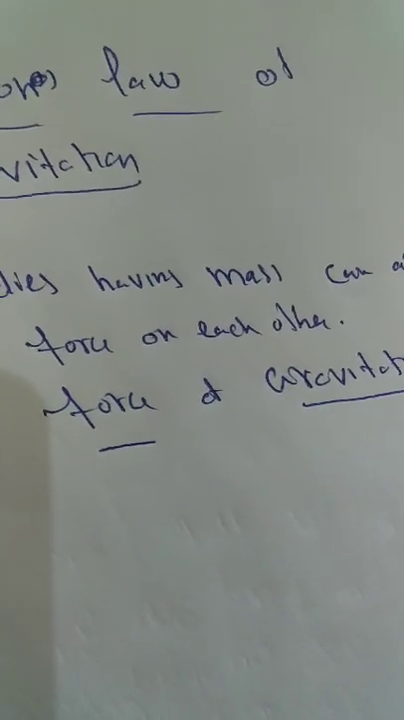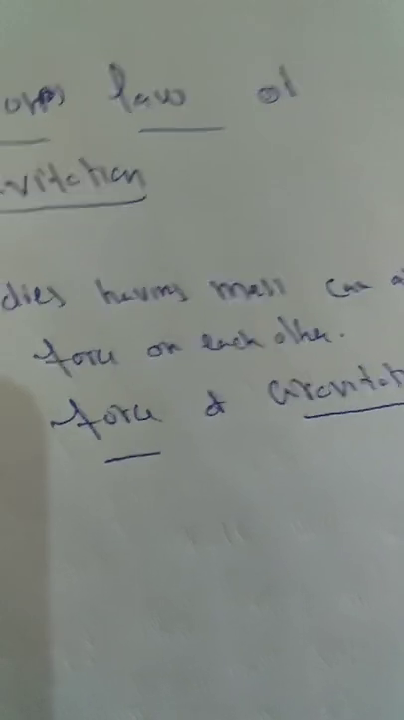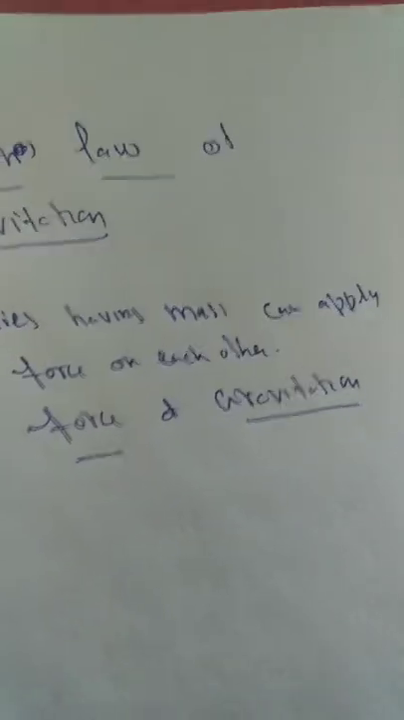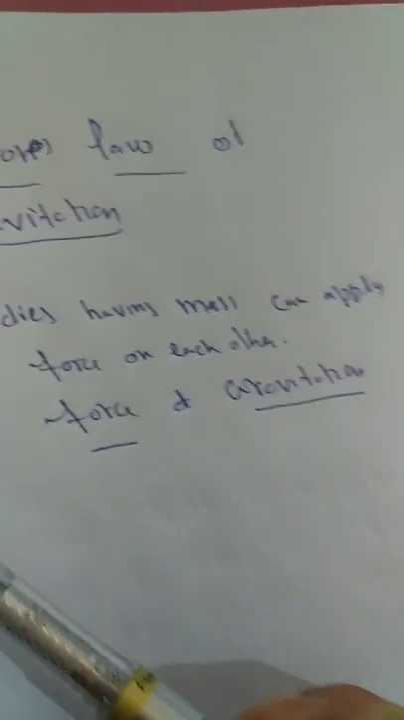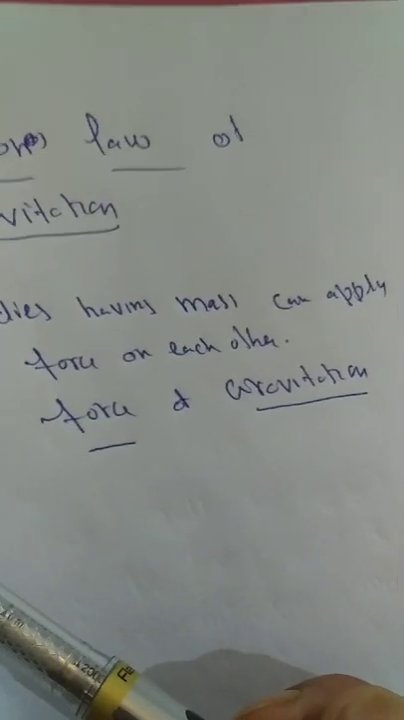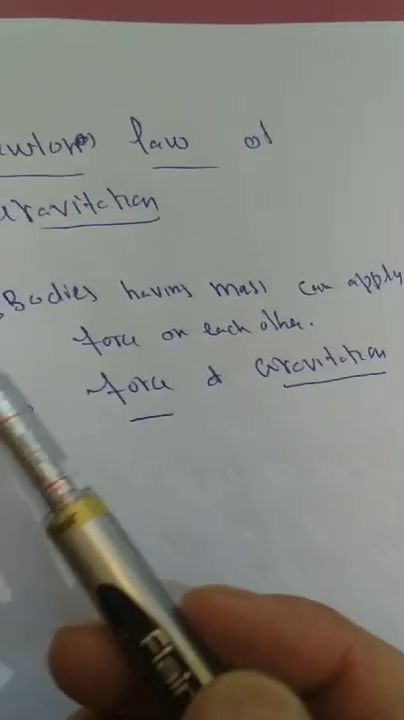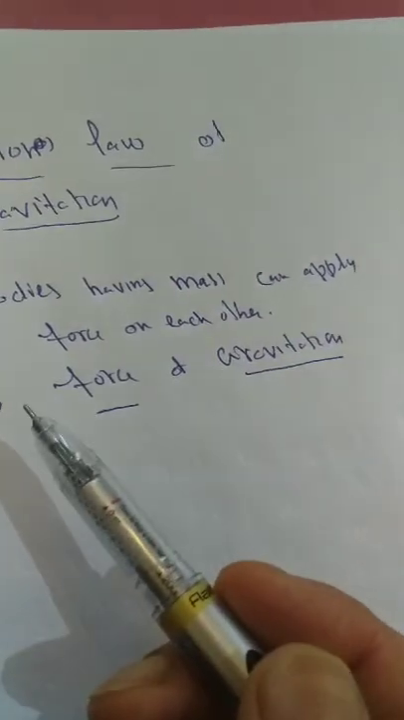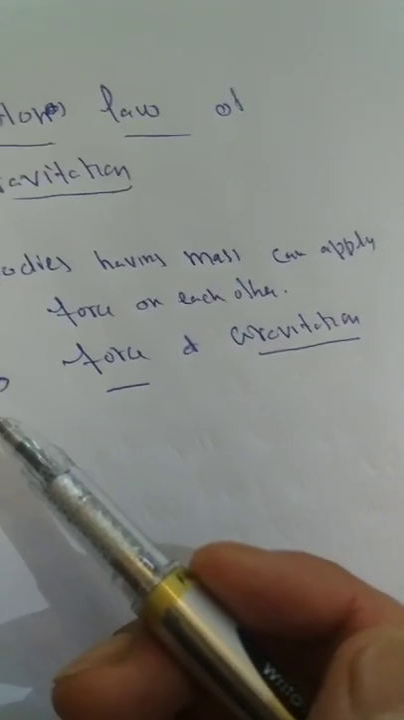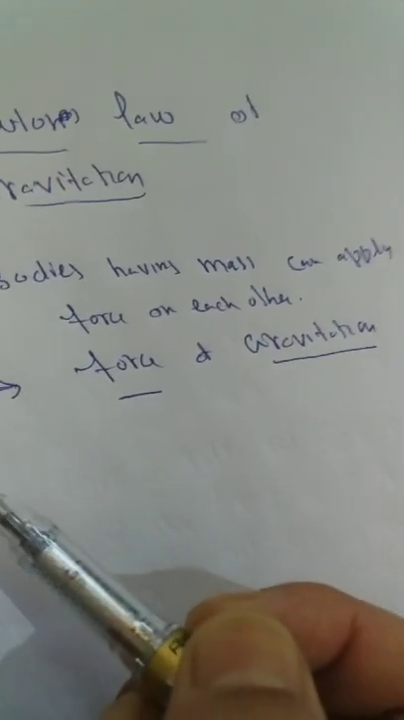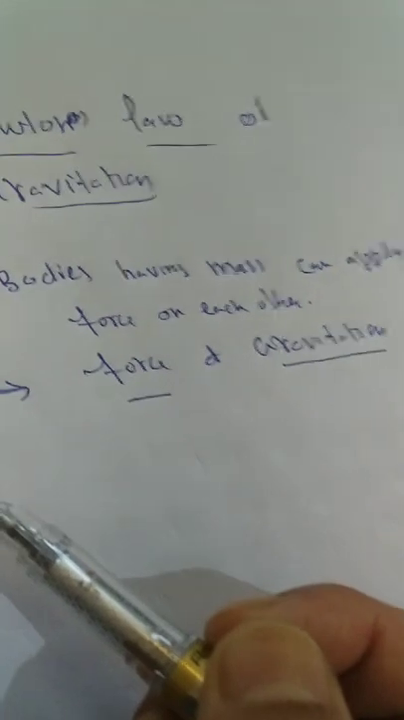How much will the force be? He made a law for it. How much will the force be so that the bodies can attract each other with that force? First of all, he said the bodies having masses can apply force on each other. This force is called the force of gravity. How much will that force be? He made a law for it.